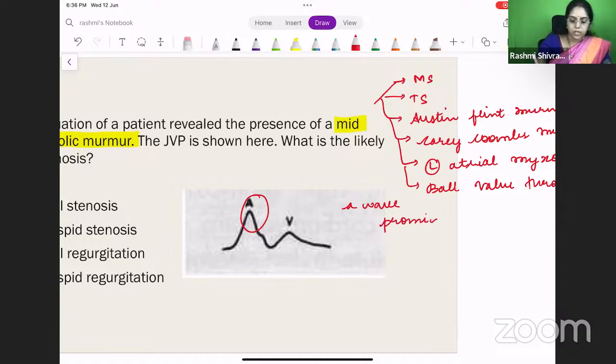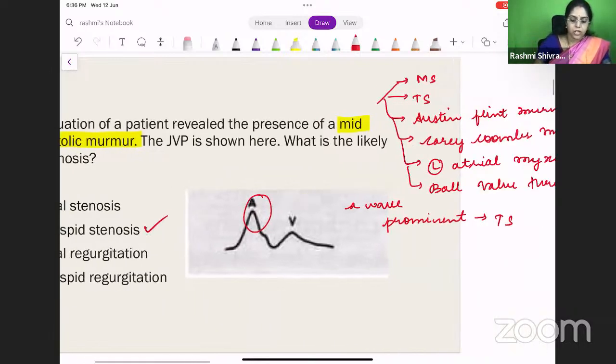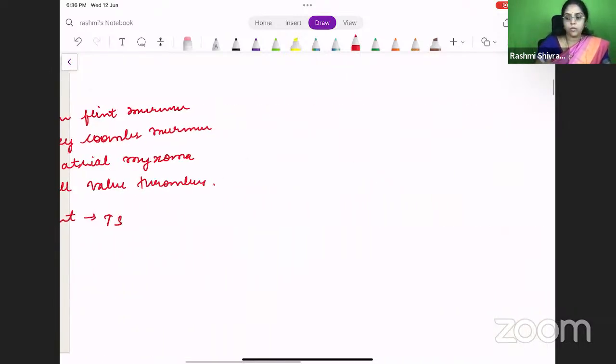So A wave is prominent. Where is this seen? This is seen in tricuspid stenosis, right? So the answer for this question is tricuspid stenosis. I would like all of you to tell me, we'll discuss the different findings on the JVP.